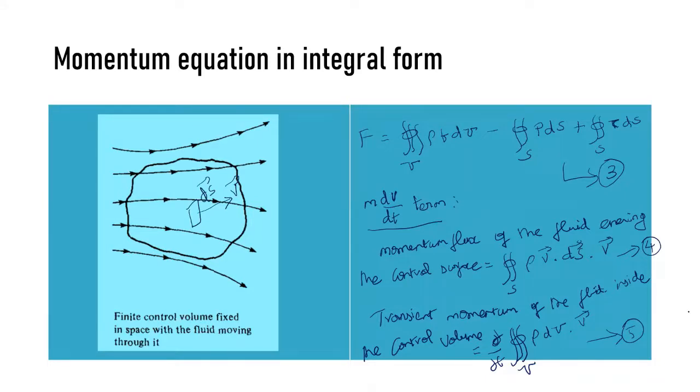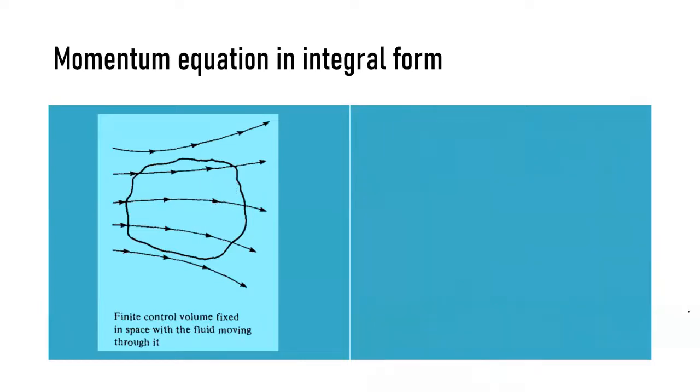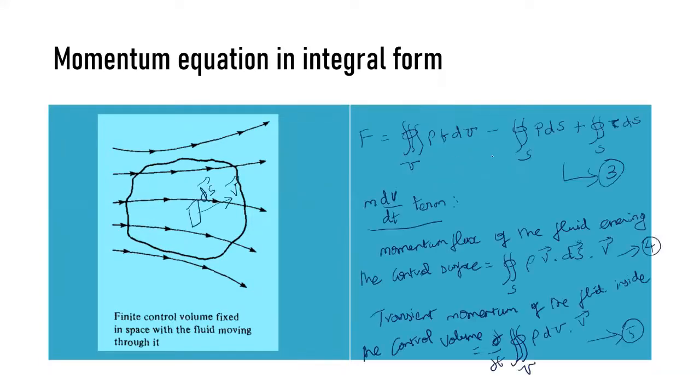So finally, what do we get? As per forces in equilibrium, F is equal to mass into dv by dt. So you put equation number 3 equal to equation number 4 plus 5. What is your equation number 3?